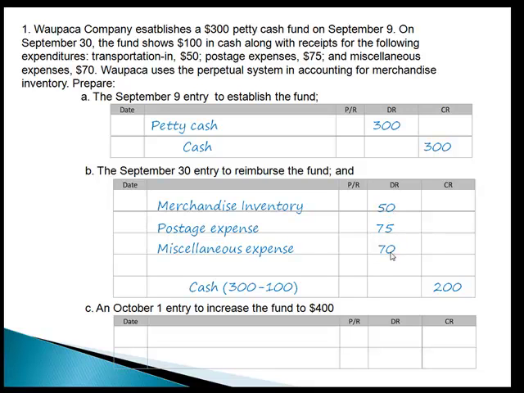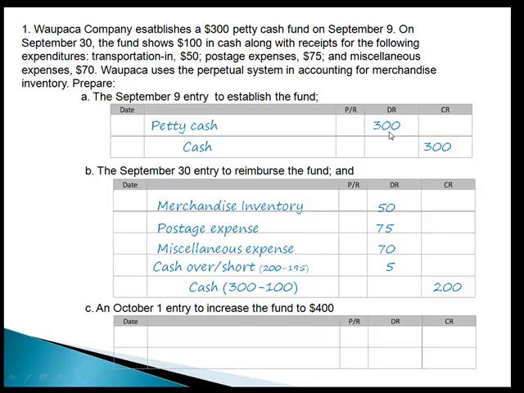Okay, add up our debits and credits. Our debits equal 195. So we need $5 more to go into our debits. That goes to the cash over and short account. That's the difference between the credits and the sum of the debits. Okay. And step 3, we're going to increase the fund to $400.